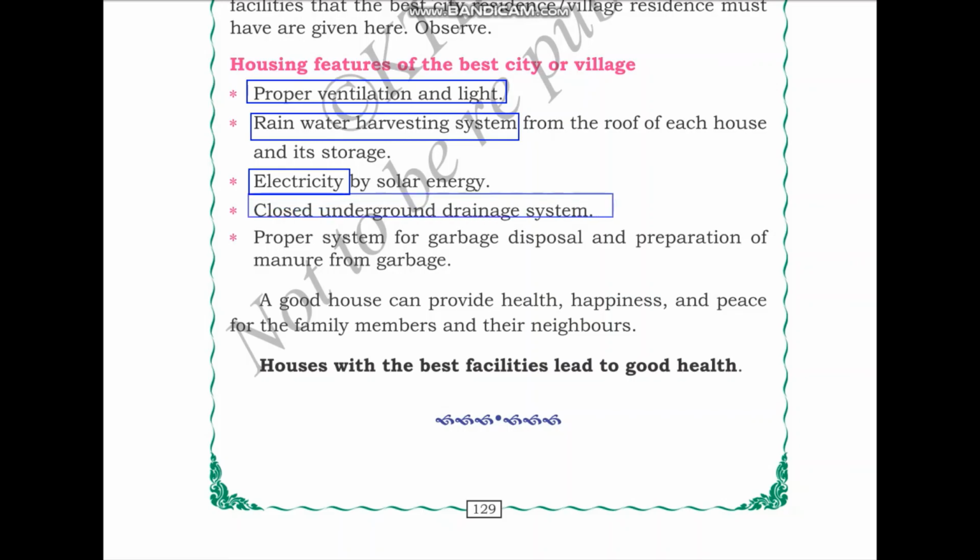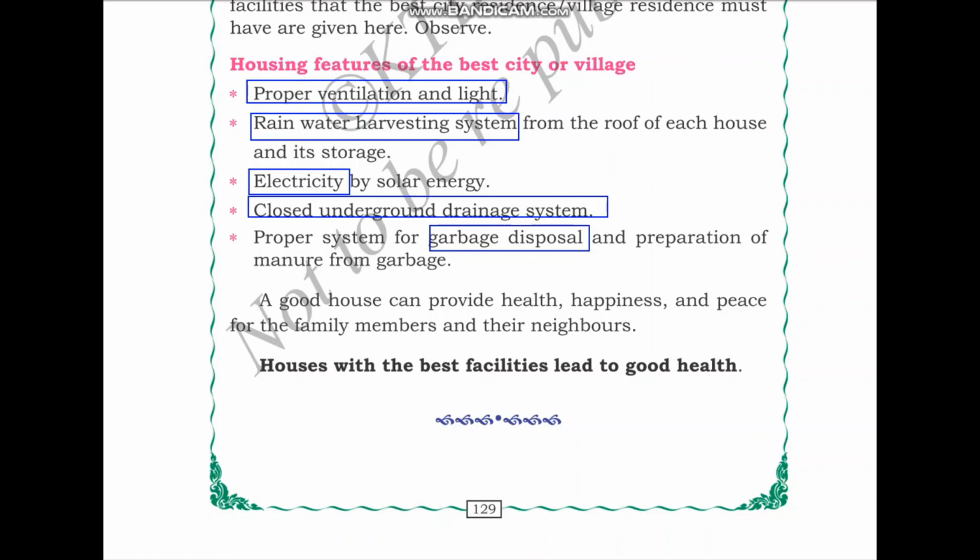So we saw that underground drainage system is very important to maintain community sanitation. That is why closed underground drainage system is a housing feature for the best city or village. Next, proper system for garbage disposal and preparation of manure from garbage. So, wet garbage like peels of vegetables and fruits, food materials that are being disposed can be used for preparation of manure. We can use this if proper facilities are available for the preparation of manure from garbage.